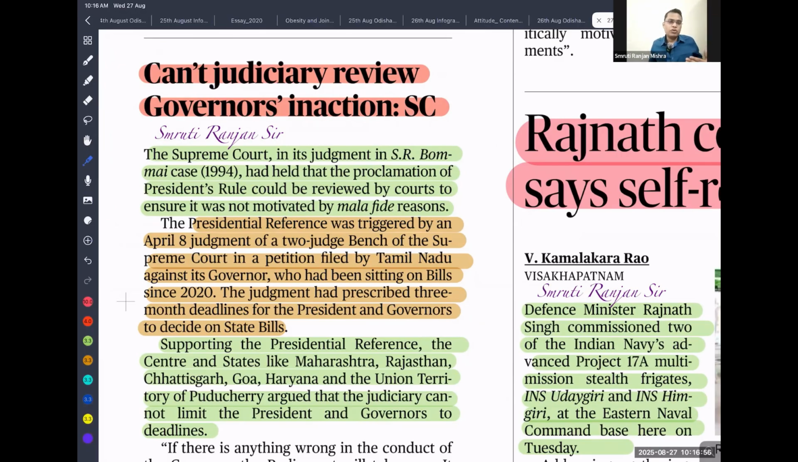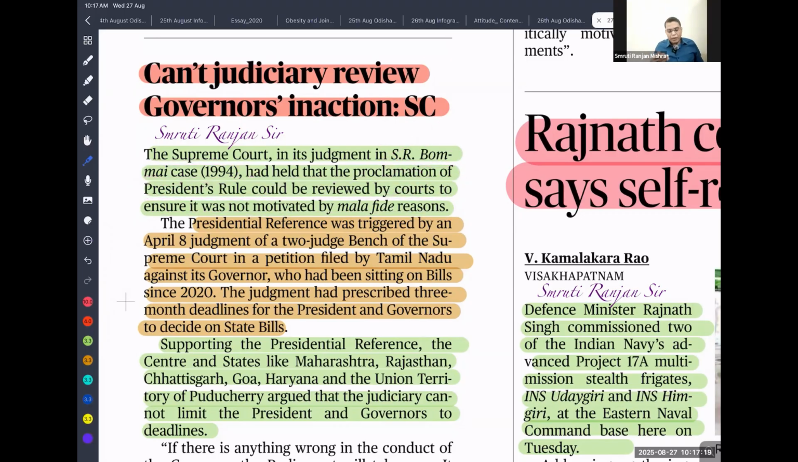So on that, to counter that argument, the Supreme Court asked, don't you think the Supreme Court can have judicial review over the governor's action? So the Supreme Court in its judgment in S.R. Bommai, you need to remember this case, it's a very important judgment regarding federalism, held that the proclamation of President's Rule should be reviewed by the court to ensure it is not motivated by malafide intention.